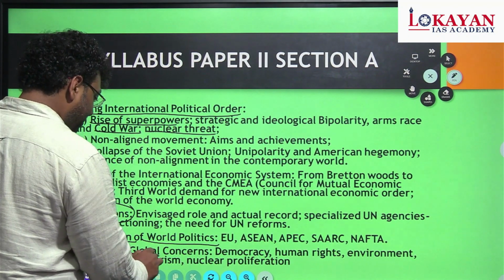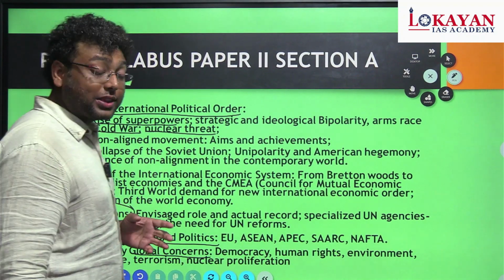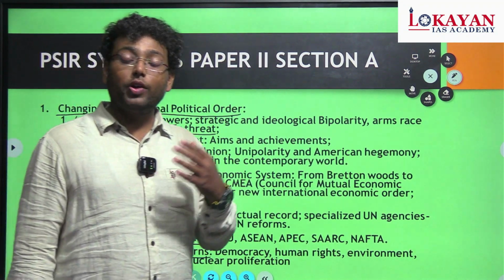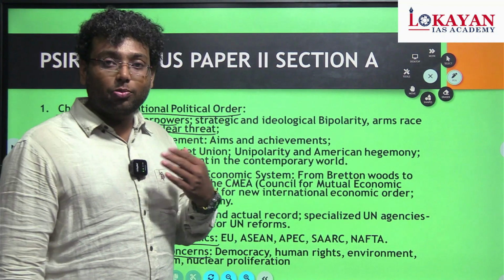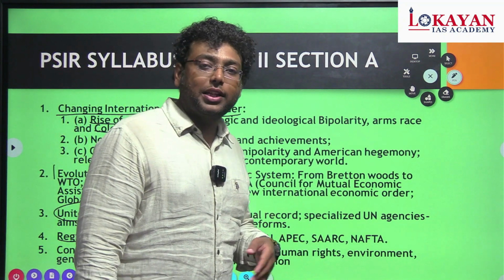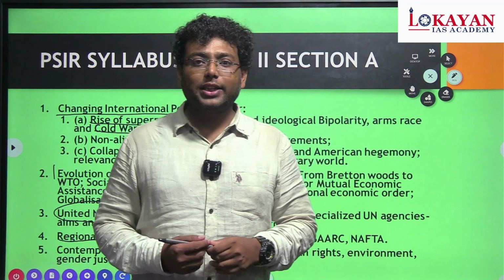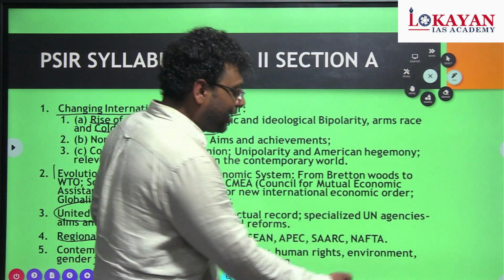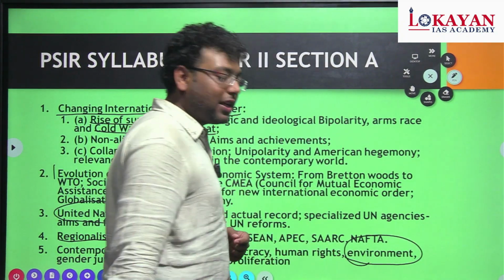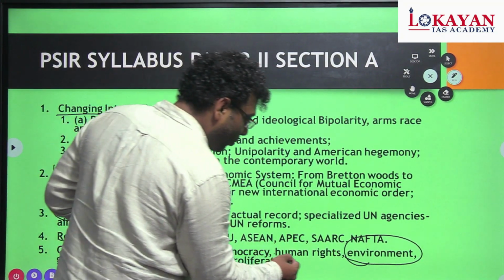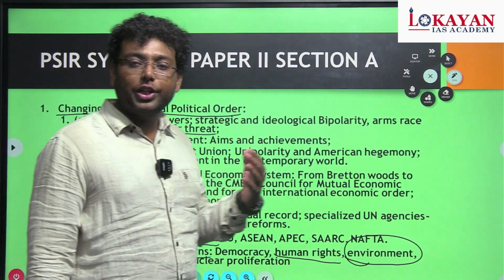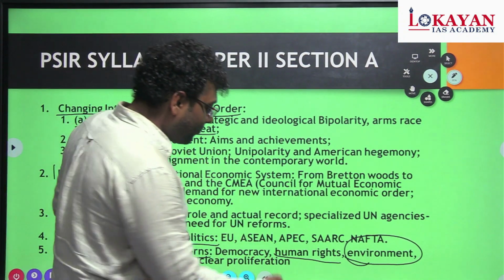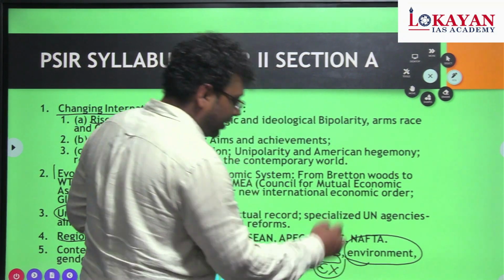Then there are the contemporary global concerns like democracy, that in the present time multiple thinkers are saying the democratic values of the whole world are somewhat, we can see, declining, with the rise of the right. So these things we are going to see. Then the concern of the environment is emerging nowadays, as we see global warming related problems everyone is facing. So environment related politics at the international level, we are going to learn about it. Then the human rights issue, everyone knows the human rights violations in our neighboring nation, Afghanistan. So examples like these we are going to write in our paper 2.